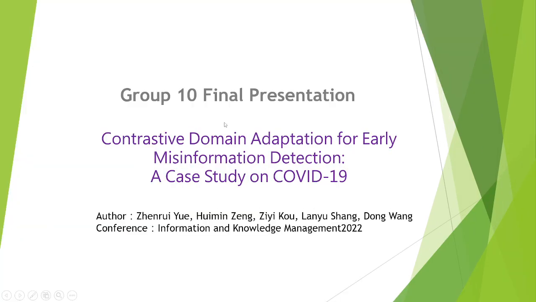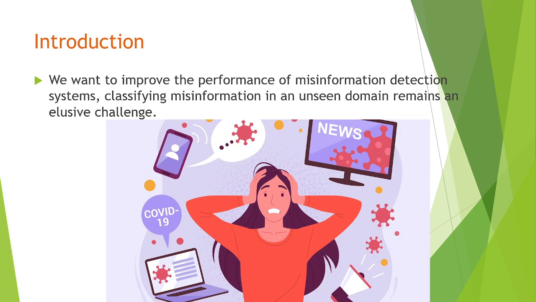Next, I want to introduce the paper named Contrastive Domain Adaptation for Early Misinformation Detection, a case study on COVID-19. In this paper, despite recent progress in improving the performance of misinformation detection systems, classifying misinformation in an unseen domain remains an elusive challenge. To address this issue, a common approach is to introduce a domain critic and encourage domain-invariant input features.